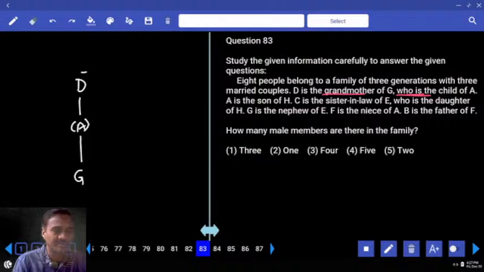Clear? Maybe this A can be the child or child's spouse. Hence, as of now, we cannot determine this one at all. Then you need to write down this one separately. G is the child of whom? G is the child of A.